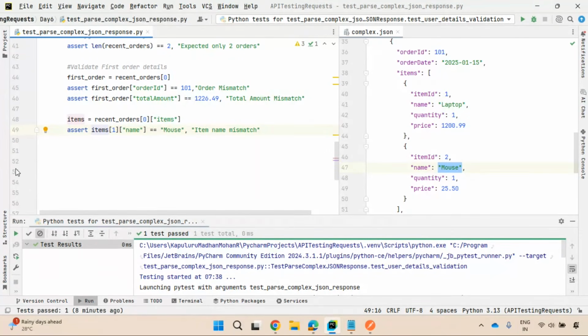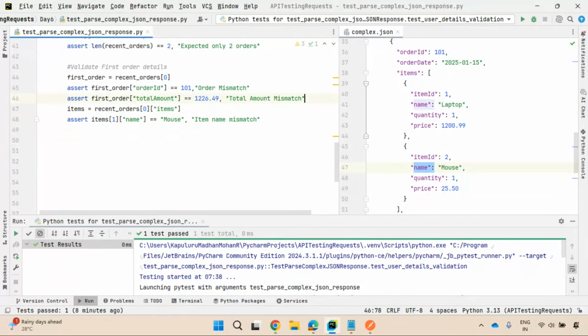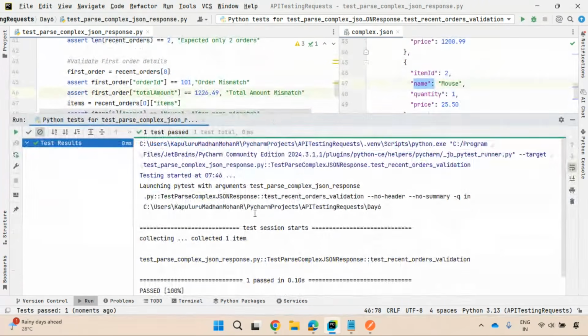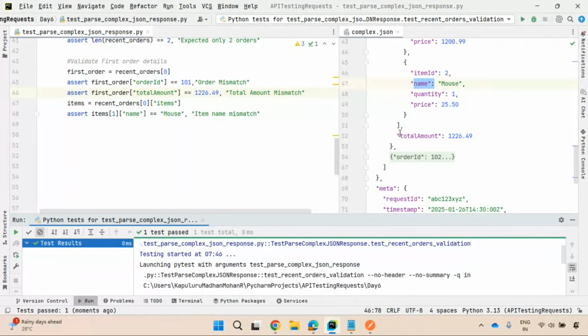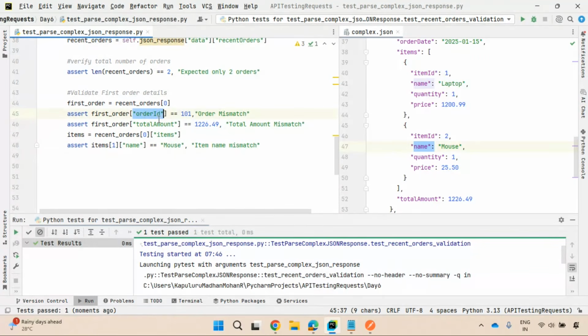So how important it is? First going to items, next going to another object, second object in this array, next getting the name. How you are trying to parse this, how you are trying to do the validation is what an important point here. Good. So let us execute this up to here. Good. So all assertions are passed. In the sense, I'm able to extract the value. It can be a specific key, or it can be multiple keys also if it is required. So you can try to specify those keys, order IDs, right?